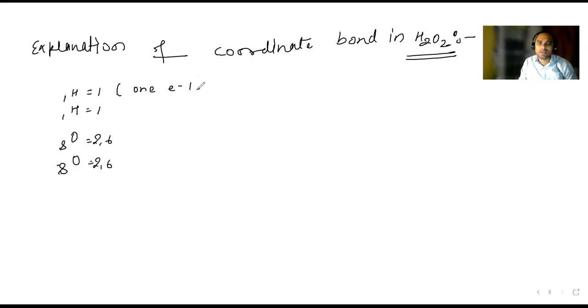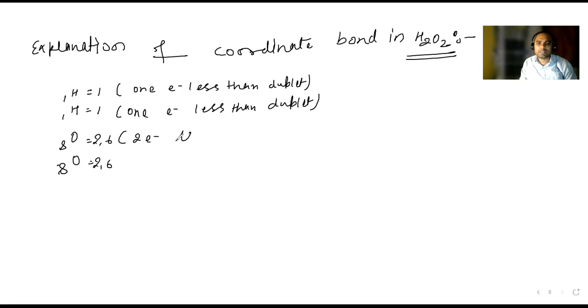Each oxygen is two electrons less than octet.